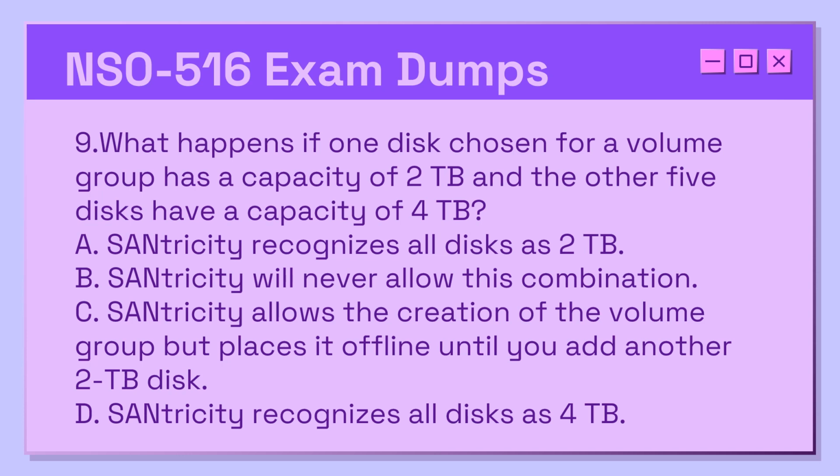9. What happens if one disk chosen for a volume group has a capacity of 2 terabytes and the other 5 disks have a capacity of 4 terabytes? A. SANtricity recognizes all disks as 2 terabytes. B. SANtricity will never allow this combination. C. SANtricity allows the creation of the volume group but places it offline until you add another 2 terabyte disk. D. SANtricity recognizes all disks as 4 terabytes.